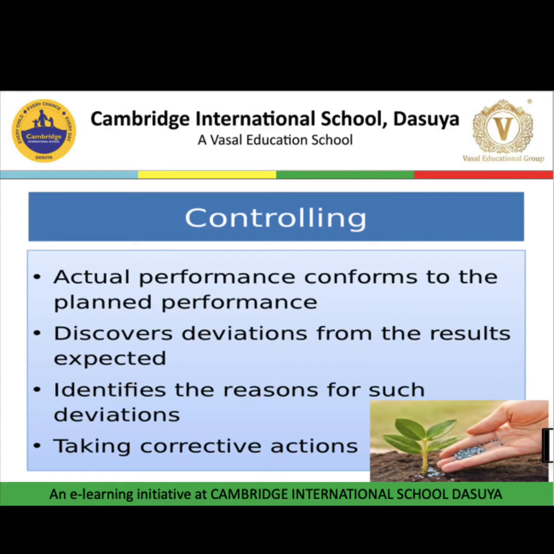That means think how to eliminate or minimize that particular cause or deviation. So controlling is where actual performance is compared with the planned performance, deviation from the expected results is discovered, the reason for such deviation is identified, and corrective actions are taken.